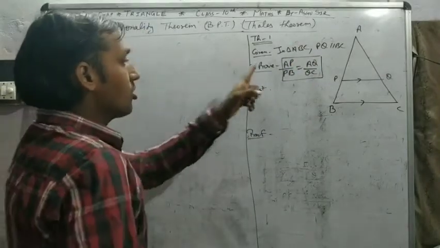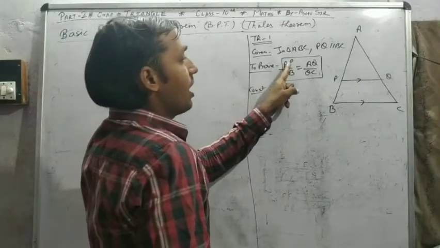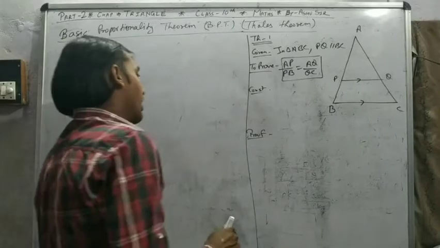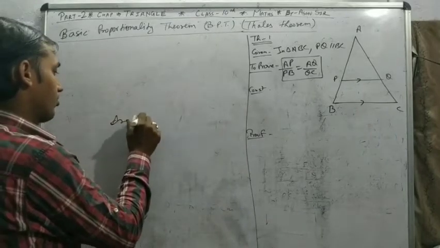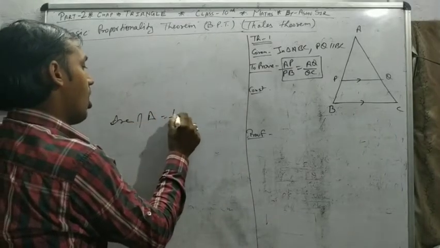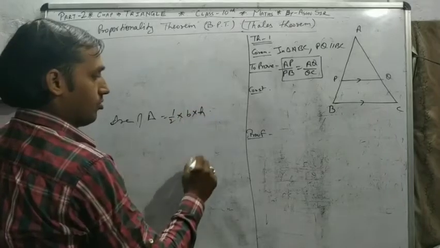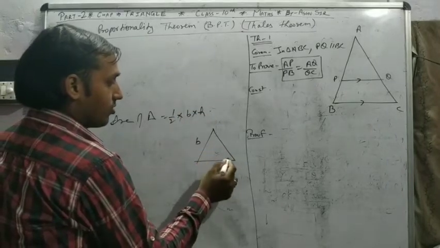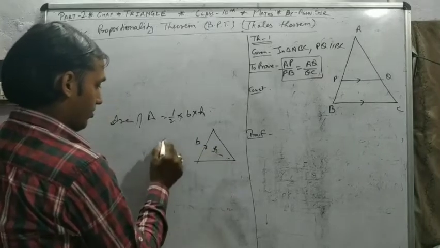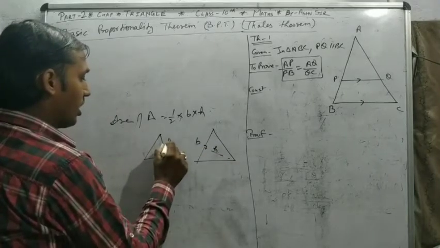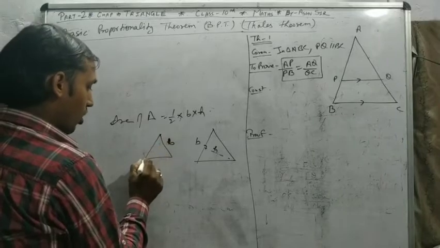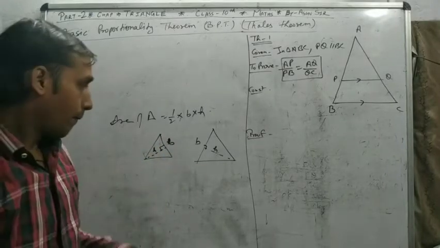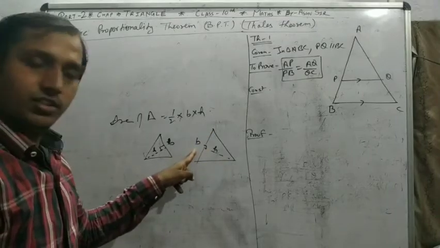Just like if you want AP as a base, you know the area of a triangle is half into base into height. A base here, so height here. A base here, so height here. Means base into corresponding height.